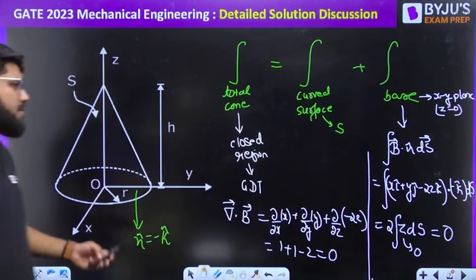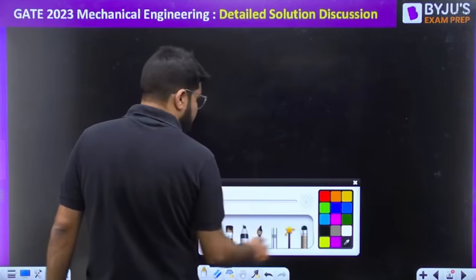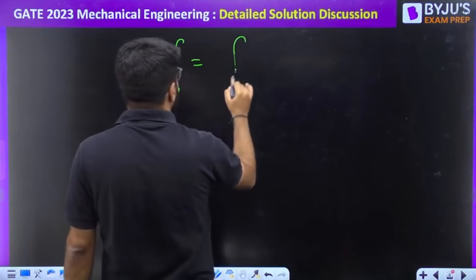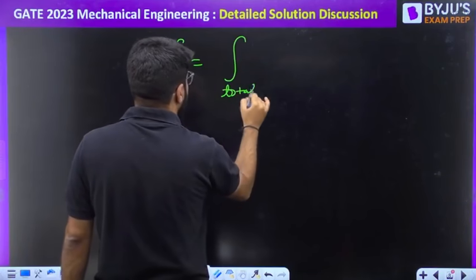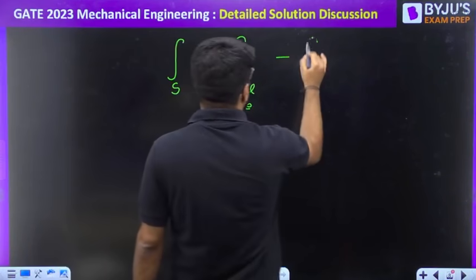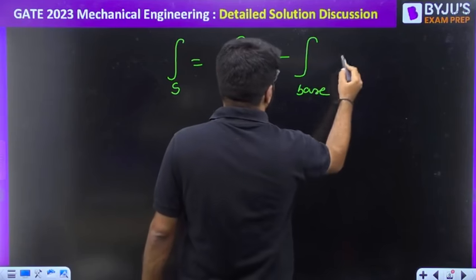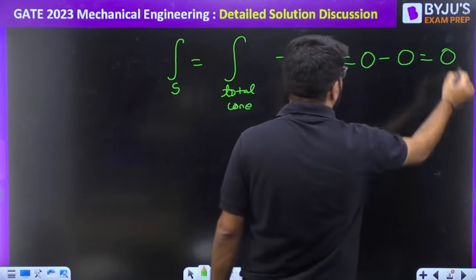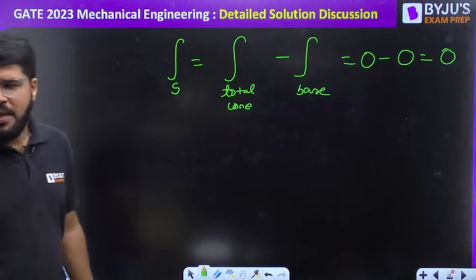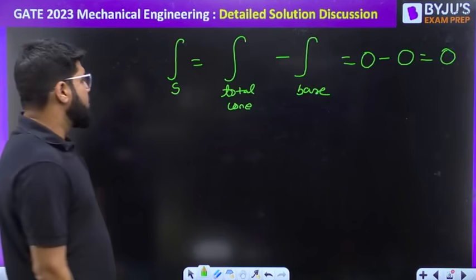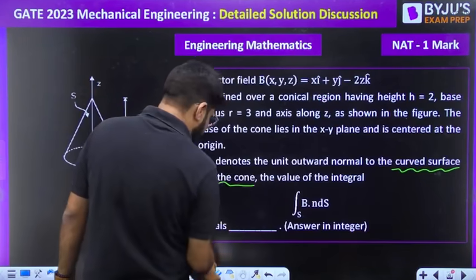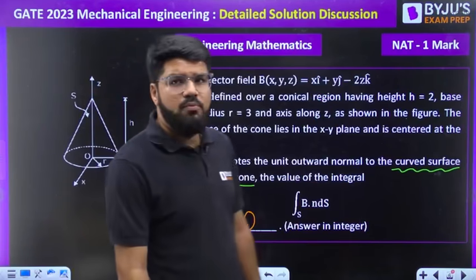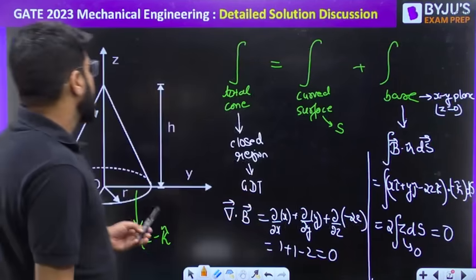So that means if I want to now calculate the integral over the curved surface, that should be equal to the integral over the total cone minus the integral over the base. The total cone answer is 0 by the Gauss divergence, the base answer is 0, and hence the net answer will also be 0. For this NAT type question, the correct answer that you should write down is 0. Moving ahead to the next question.